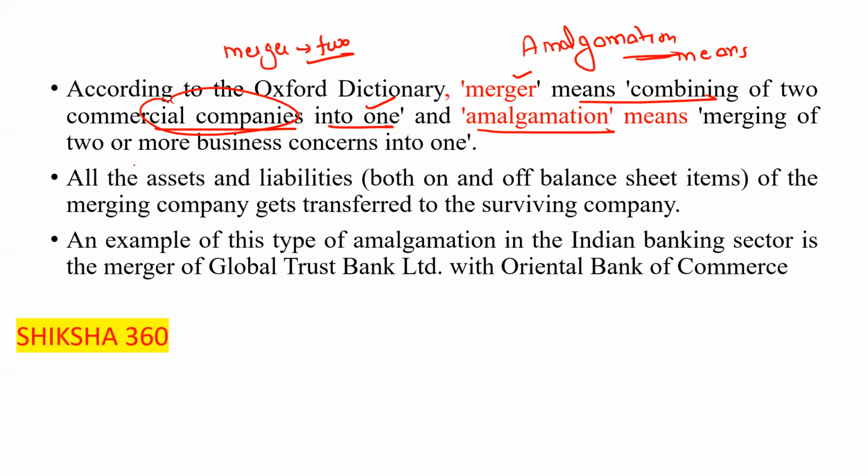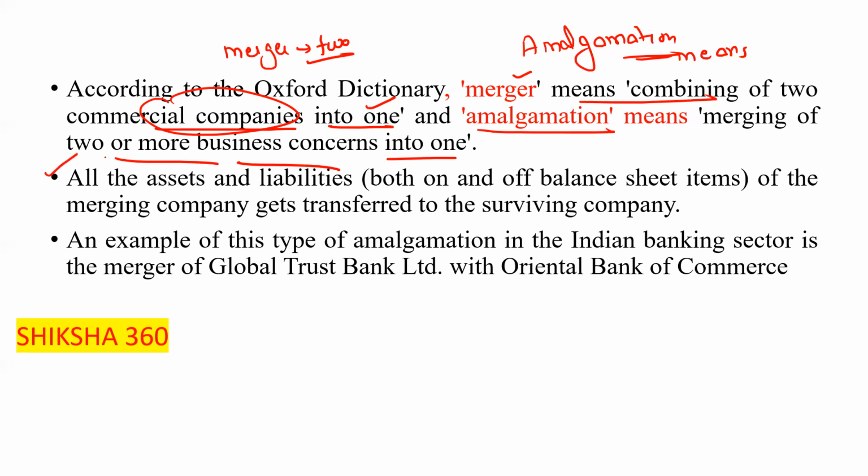Amalgamation basically means merging of two or more business concerns into one. In simple language, when there are two or more concerns that merge into one, we consider it to be an amalgamation, clear?